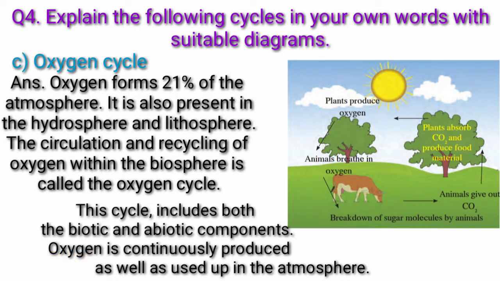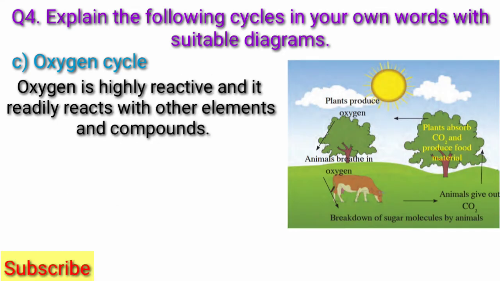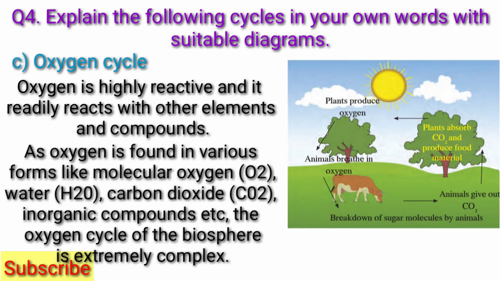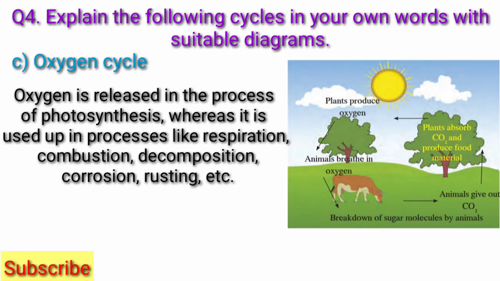Oxygen is continuously produced as well as used up in the atmosphere. Oxygen is highly reactive and it readily reacts with other elements and compounds. As oxygen is found in various forms like molecular oxygen, water, carbon dioxide, and inorganic compounds, the oxygen cycle of the biosphere is extremely complex. Oxygen is released in the process of photosynthesis, whereas it is used up in processes like respiration, combustion, decomposition, corrosion, and rusting, etc.